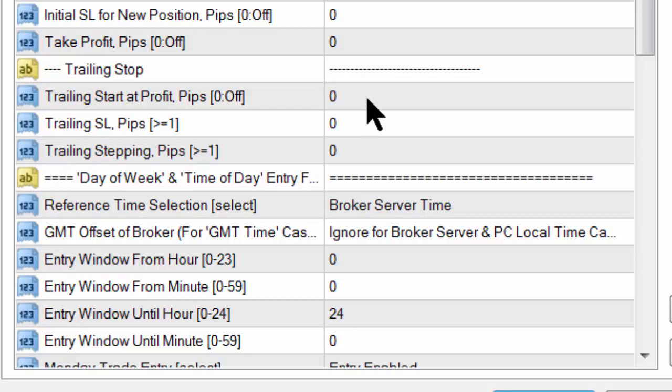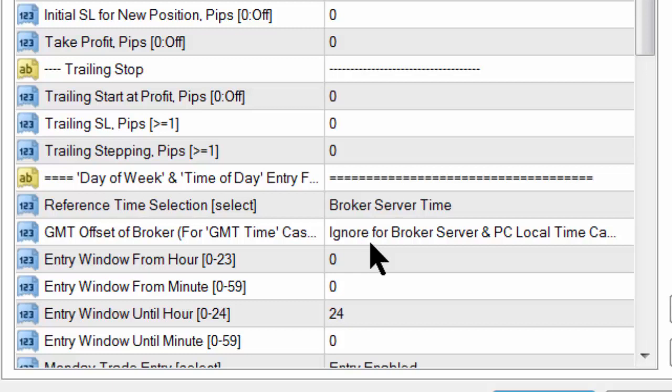Then we have a trailing stop, which is also a conventional exit method. That says basically when the transaction goes profitable, you want to protect those profits by having a trailing stop that follows the transaction. So you can use a trailing stop. That's pretty standard in most EAs.